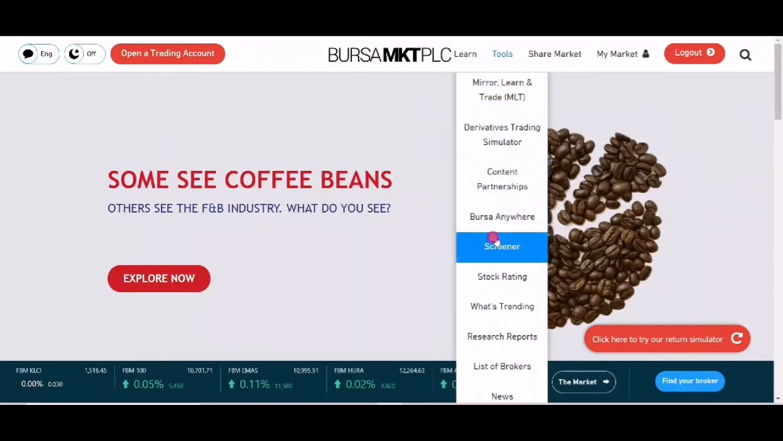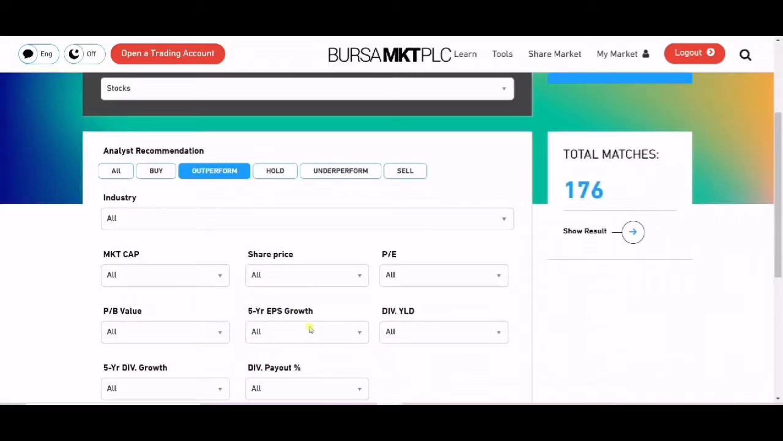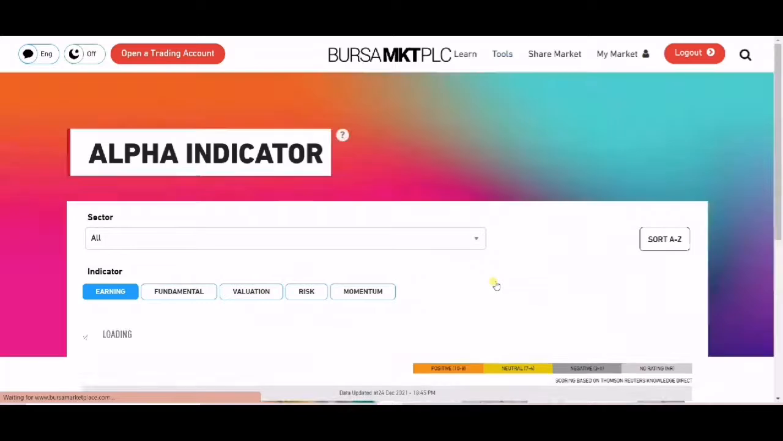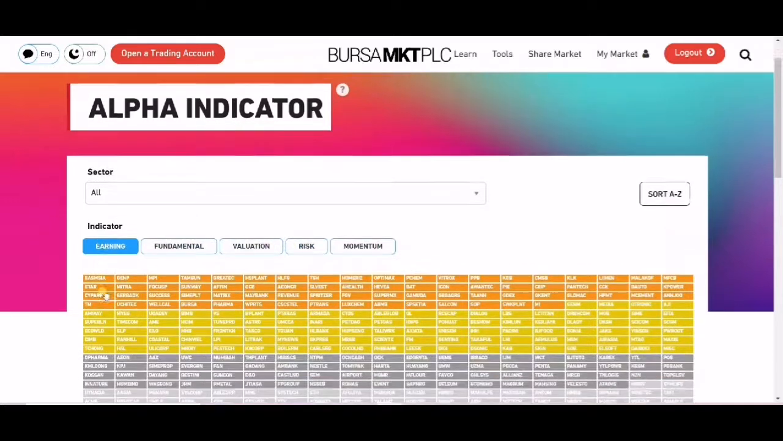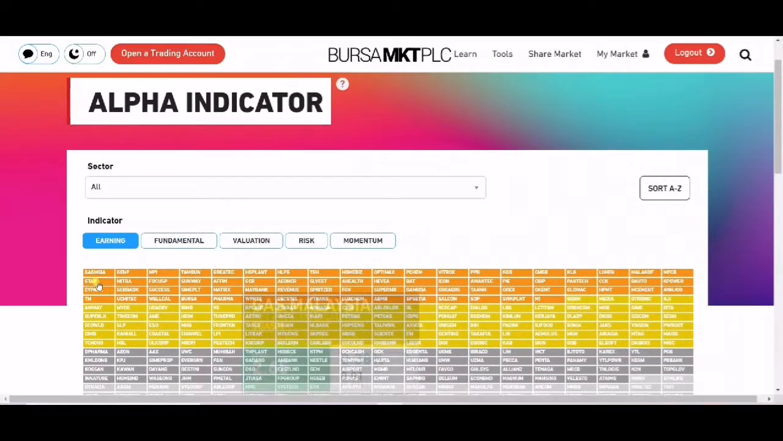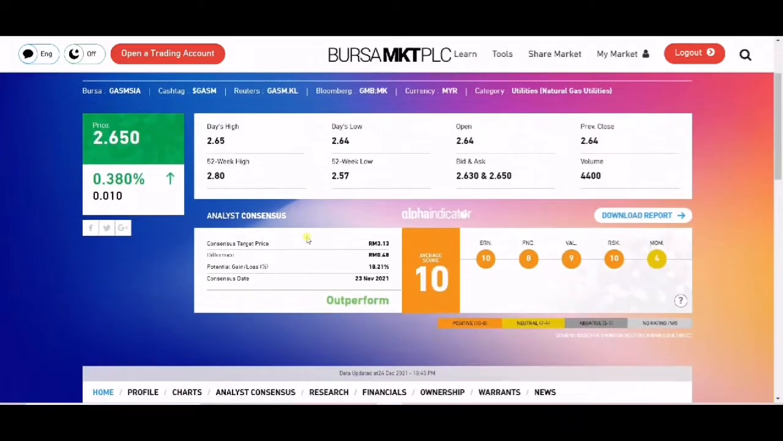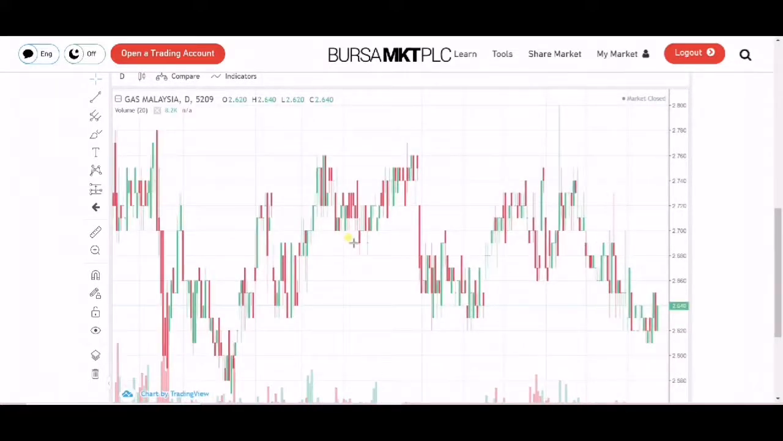First, go to the screener tools. For analyst recommendation, we will choose buy or outperform. For the EPS growth, we will choose a positive EPS. For the next one, we will go to the stock rating, which is an alpha indicator. We usually use earning and risk. For example, for earning, we will choose from the orange ones. If we click these, we can see more information about the stock, and here are the charts which can be used to read the candlestick pattern.